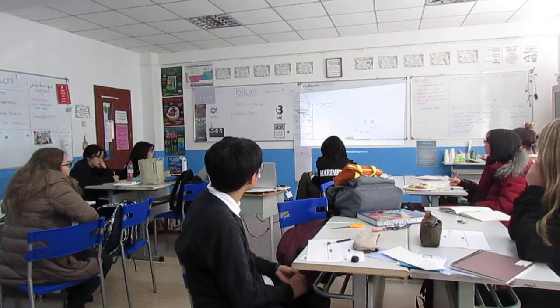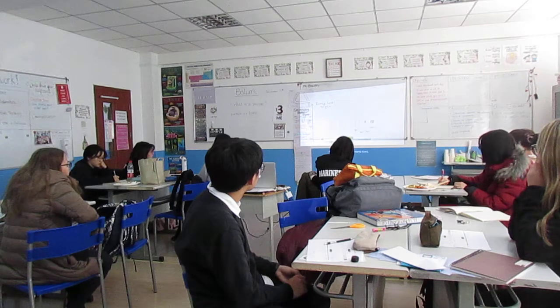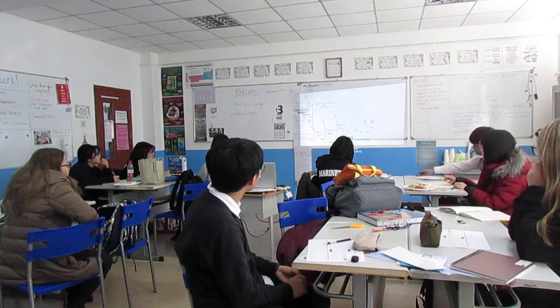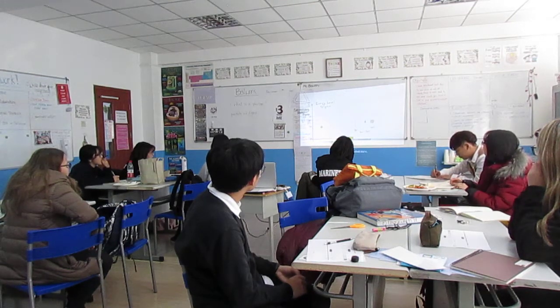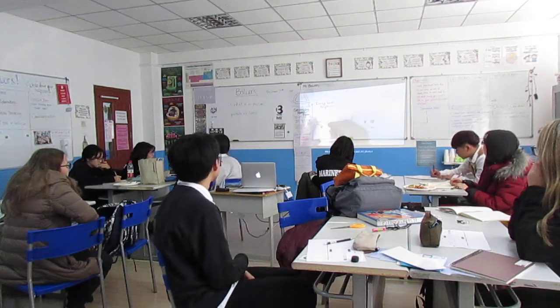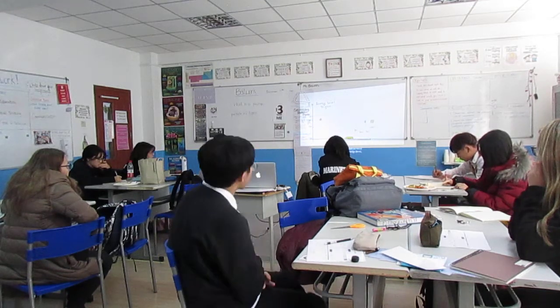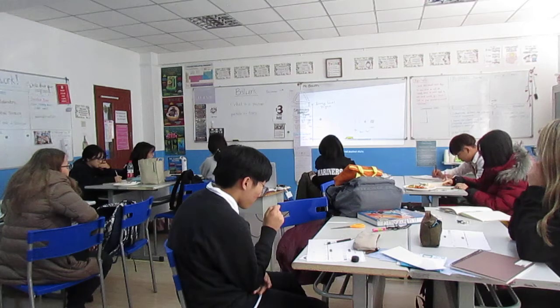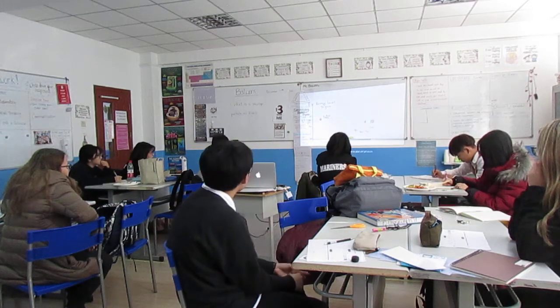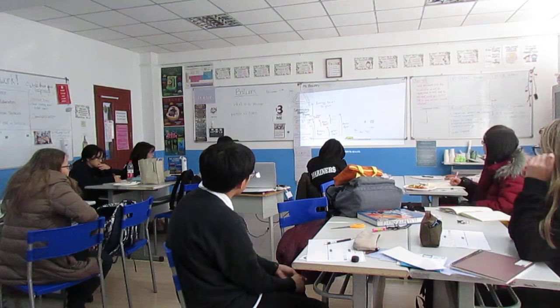Alright, so now we can figure out every possible photon this atom could absorb. If the electron's in the ground state, it could absorb a 4 eV photon, or a 6 eV photon, or a 7 eV photon. If the electron's at the second energy level, also called the first excited state, the electron could absorb a 2 eV photon or a 3 eV photon. And if the electron were at the third energy level, or the second excited state, the electron could absorb a 1 eV photon. Those are the only photons that this atom will be seen to absorb.